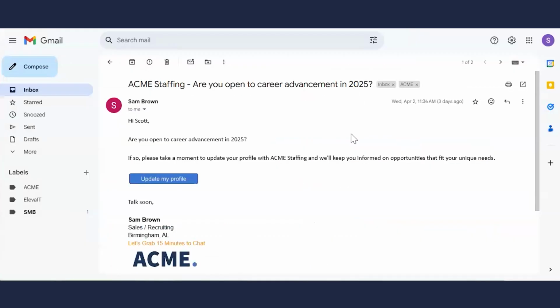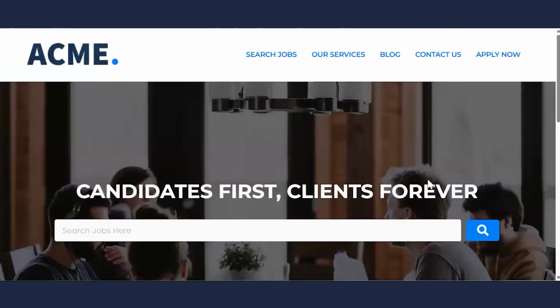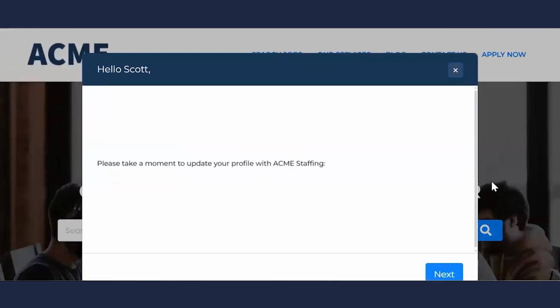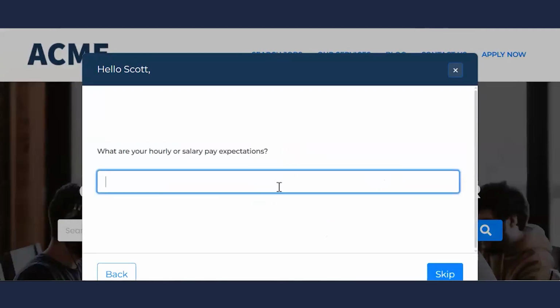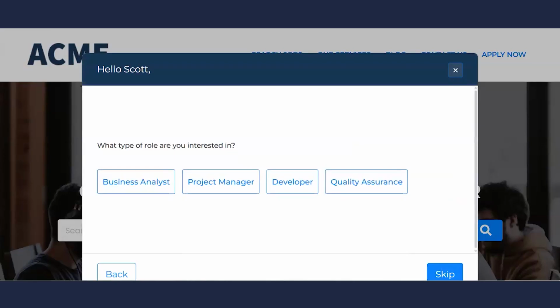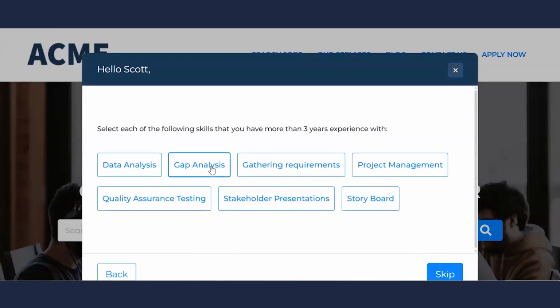Example here from the candidate side of things, having an automation go out maybe every 6 months or a year with no activity within Bullhorn from the recruiter, requesting an update of their profile if they're interested in opportunities in the next year. Now, this would be the backdrop of your website, but reaching out to ask questions like, when are you going to be on the market? And if so, are those pay requirements?